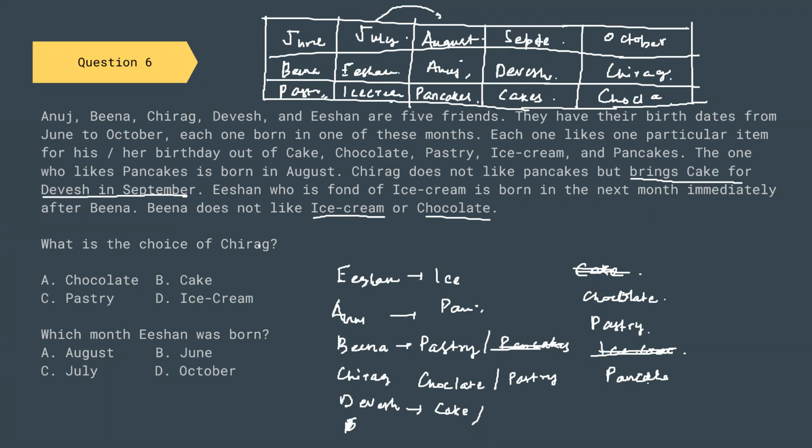Now, what is the choice of Chirag? Chirag likes chocolate. Now, in which month was Ishan born? Ishan was born in July. So this is your option. So that's it. That was your grouping according to some particular criteria.